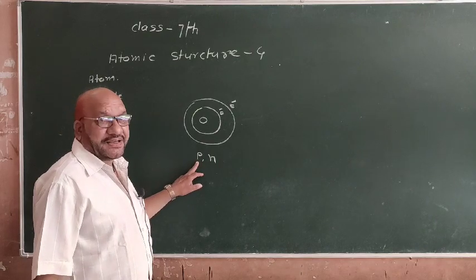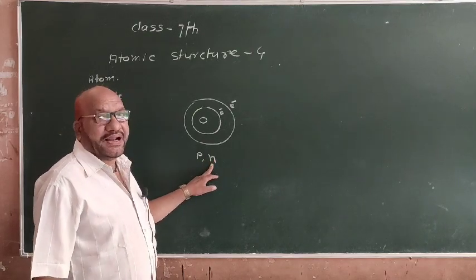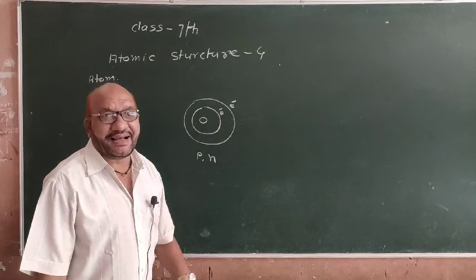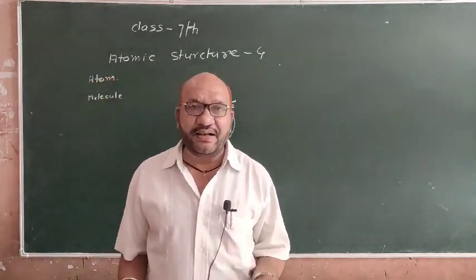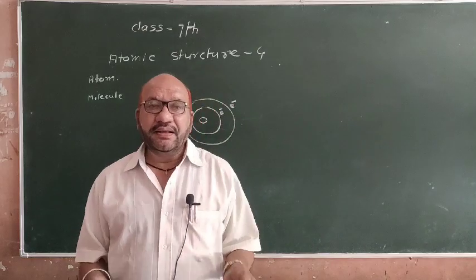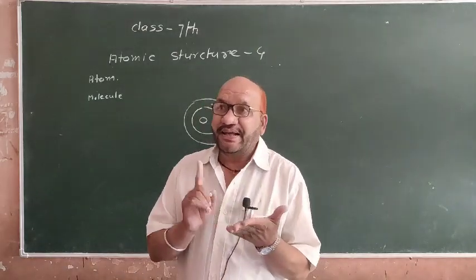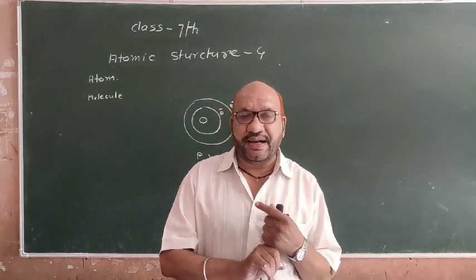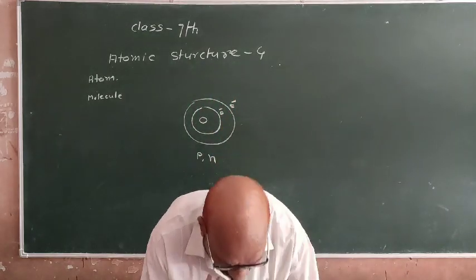Proton is a positively charged particle, neutron is neutral, with no charge, but electron is a negatively charged particle which revolves around the nucleus. It means atoms have three fundamental particles: proton, neutron and electron.